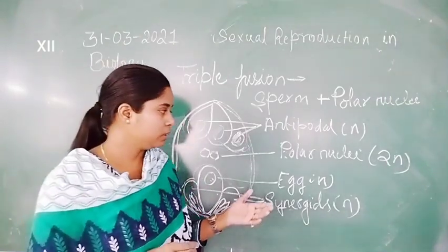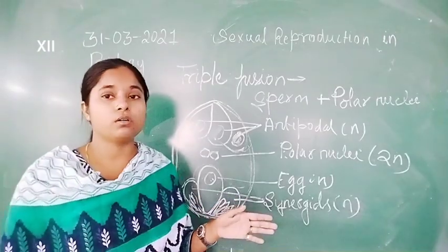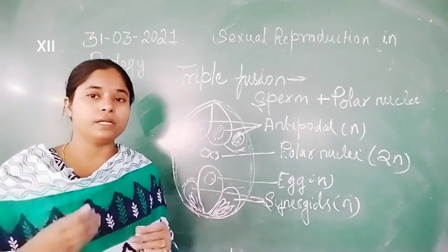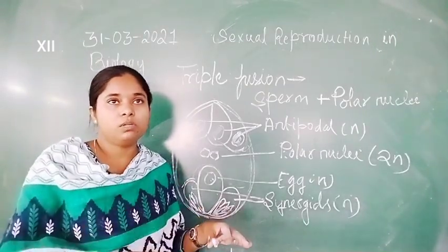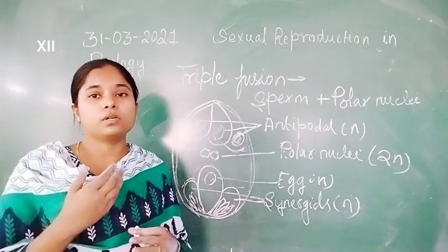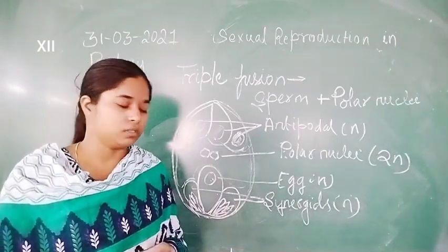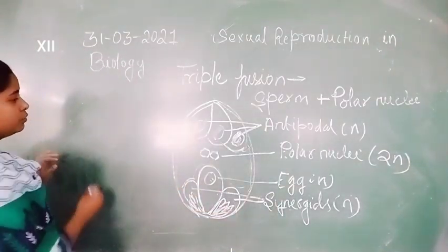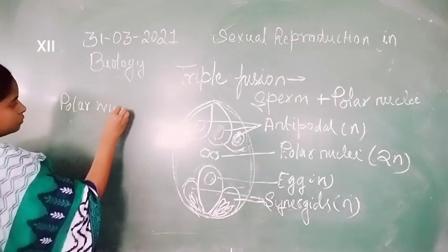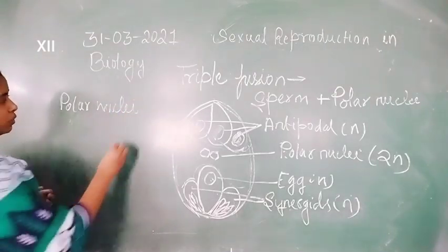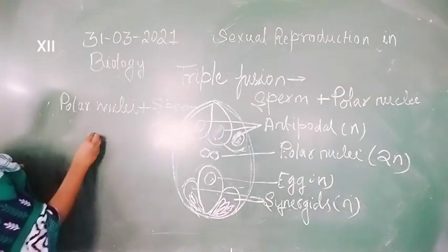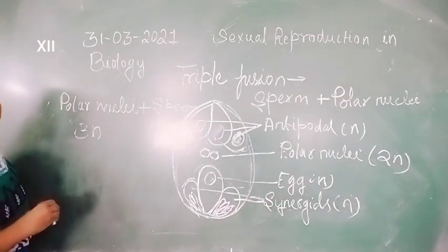So that's why the polar nuclei are a specialized structure, triploid in character, so that they easily undergo multiplication and division, and lots of nuclear or nutritive content is formed by mitosis division. So in the triple fusion, the polar nuclei fuse with the sperm and form the triploid 3N endosperm.